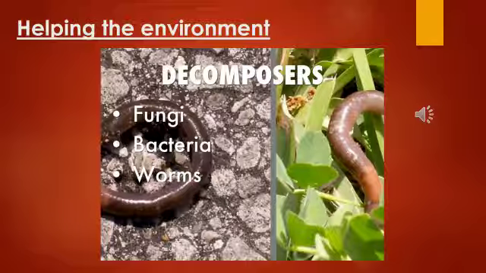Various forms, nitrogen appears in various forms in nature, that is said to be the nitrogen cycle. Next benefit is helping the environment. See, these microorganisms even help the environment. How? The most significant role played by microorganisms like bacteria and fungi is the decomposition of organic remains and waste materials on the earth.